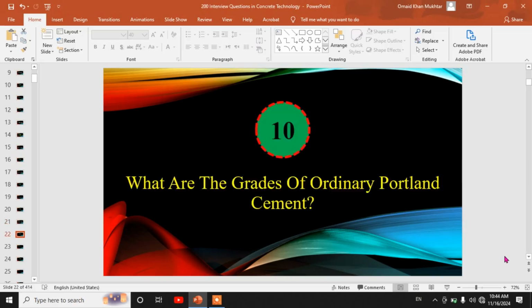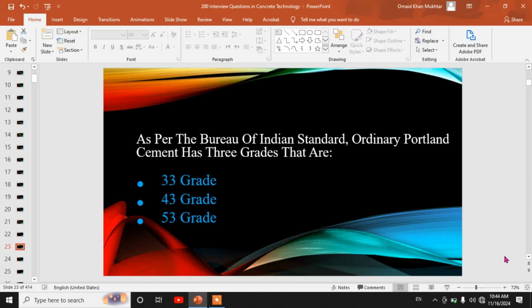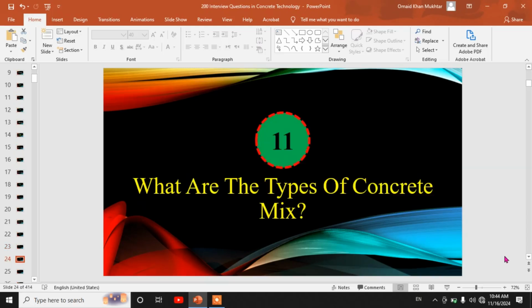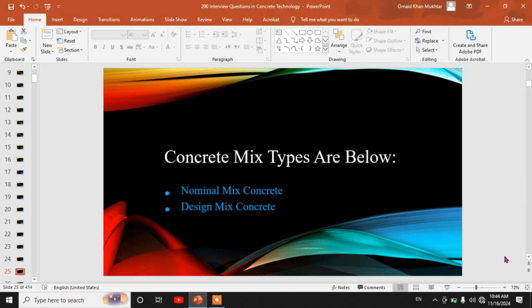Tenth, what are the grades of ordinary Portland cement? As per the Bureau of Indian Standards, ordinary Portland cement has three grades that are 33 grade, 43 grade, 53 grade. Eleventh, what are the types of concrete mix? Concrete mix types are nominal mix concrete and design mix concrete.